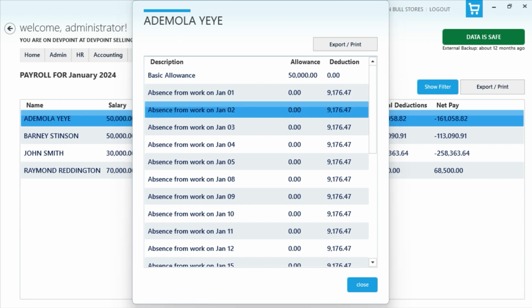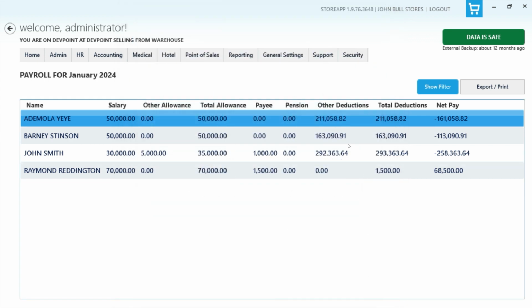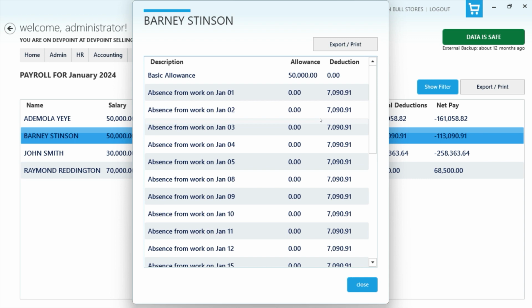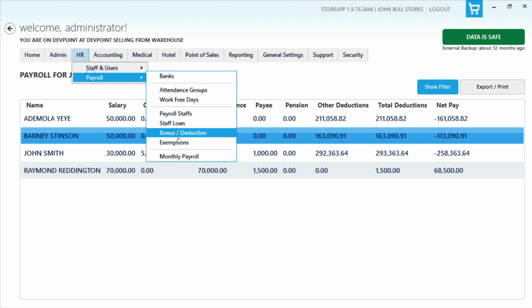Okay. So I'm able to print out the payroll, and I can export this to Excel as well. Just for me to see what we have there, this allowed me to print out pay slips for my staff and all that. But when I'm ready to finalize the payroll, I'll use one of the payrolls that I've added into the system.